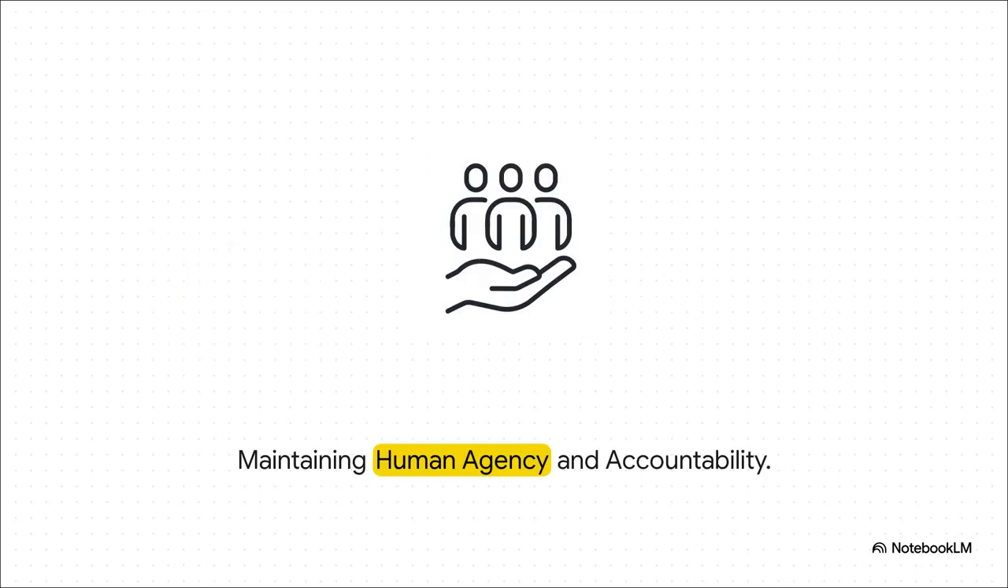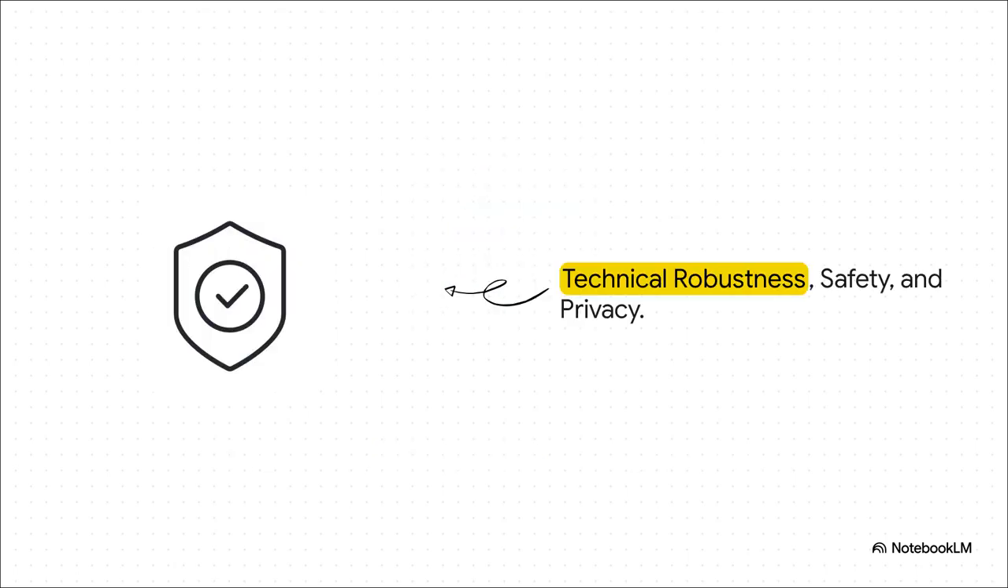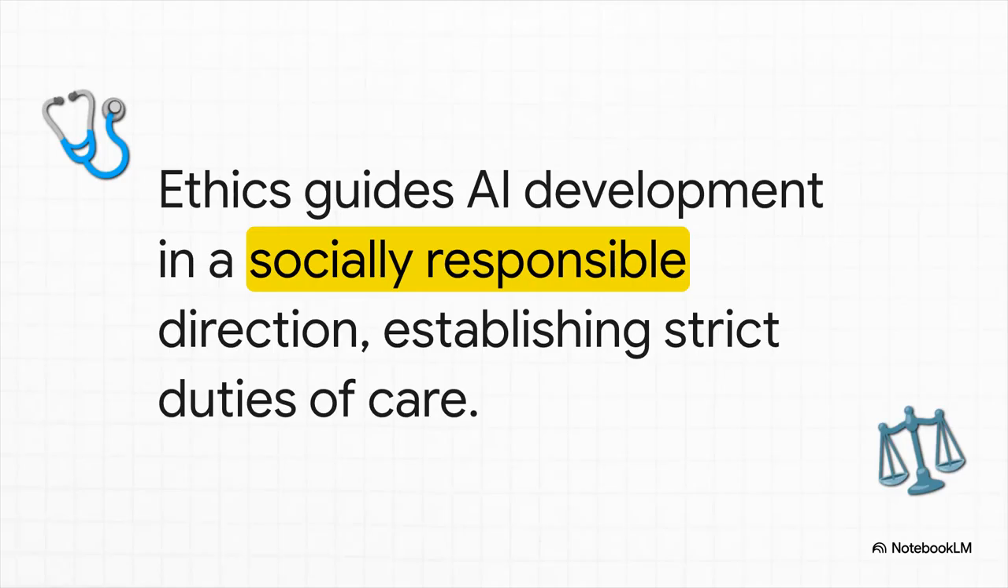Third, we need human agency and accountability. Humans have to remain in charge of the final decisions. We need clear chains of accountability so we know exactly who is responsible and how to fix problems when an AI gets something critically wrong. Finally, technical robustness, safety, and privacy. We need absolute certainty that AI tools don't contain hidden errors that could cause harm, and that goes hand in hand with strict governance rules about our personal data to protect our privacy and ensure these massive systems can't be exploited. Ultimately, ethics act as the steering wheel, helping ensure that AI development is guided in a socially responsible direction.